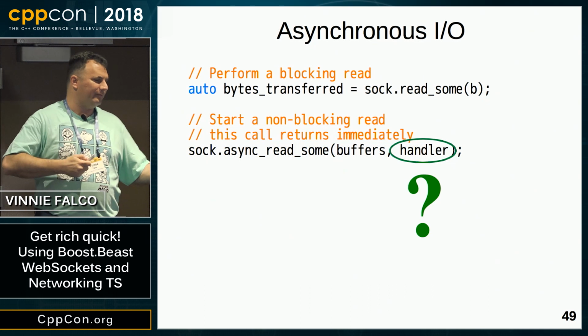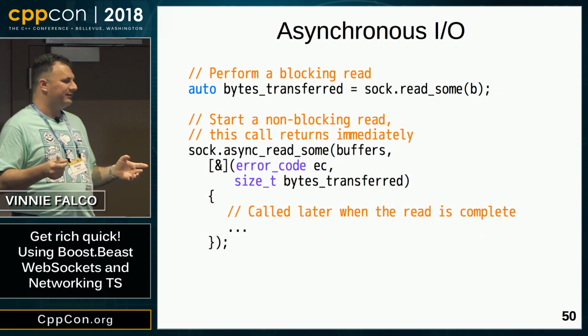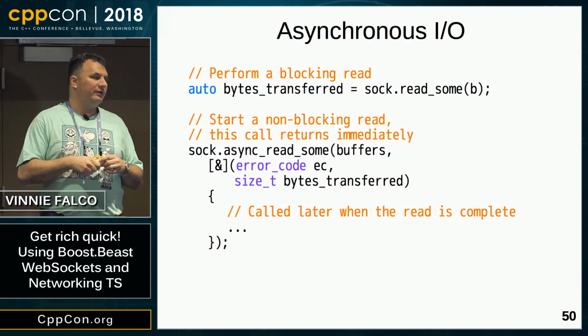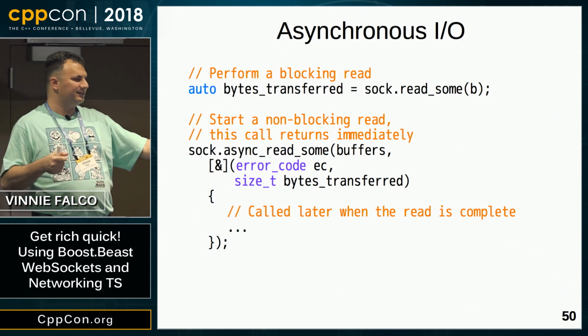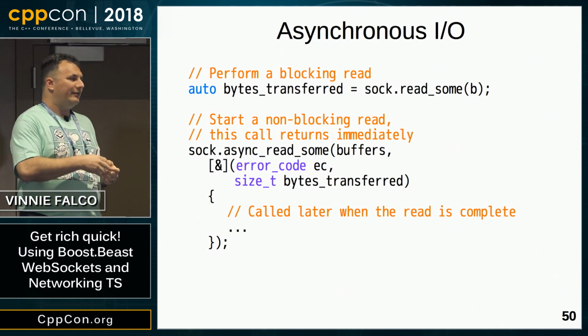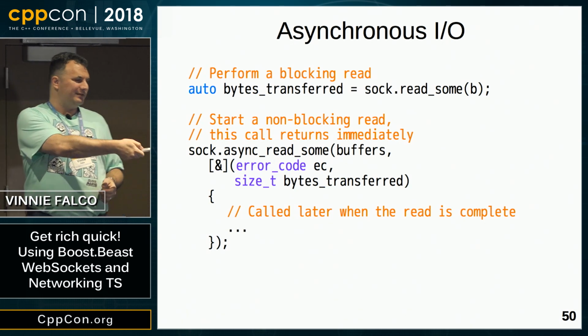So what's the type of that? Well, here's what one possibility is. We have a lambda expression with a particular signature, and that lambda is going to be invoked when the read_some operation completes. So async_read_some will return, and then at some point, the lambda expression will be called. So what are the valid types for this handler?